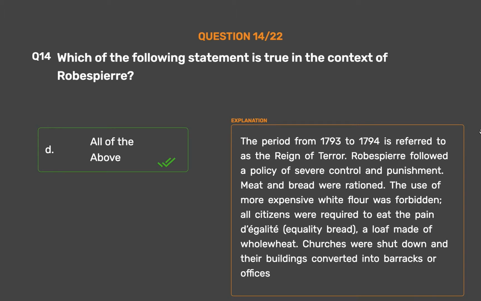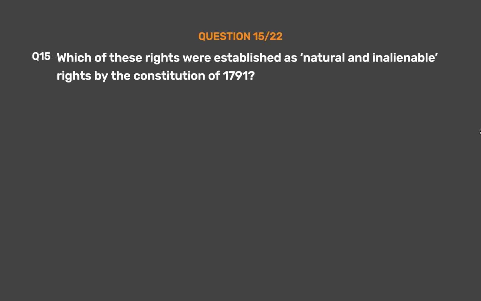Robespierre followed a policy of severe control and punishment. Meat and bread were rationed. The use of more expensive white flour was forbidden. All citizens were required to eat the pain d'église, equality bread, a loaf made of whole wheat. Churches were shut down and their buildings converted into barracks or offices.